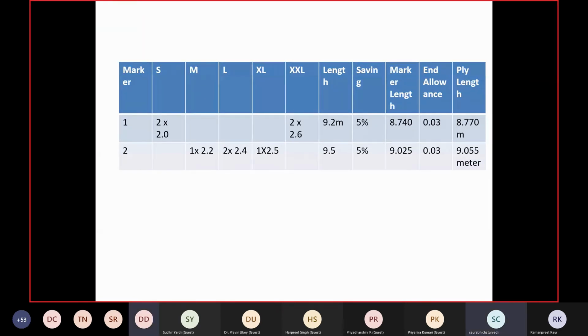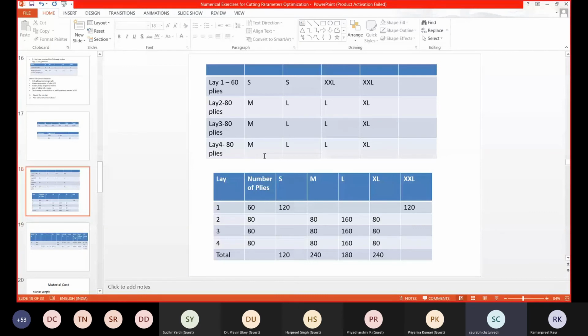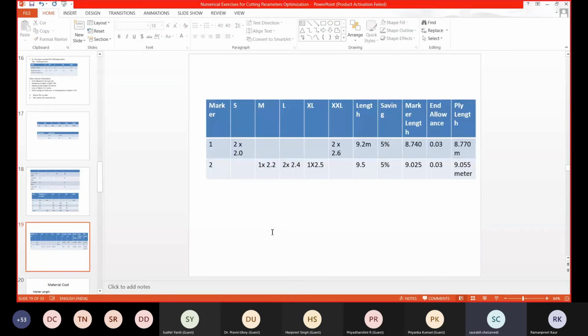Yes, sir. Okay, so now it's very easy for marker. For example, for the second marker we have used 240 plies, and for the first marker we have used 60 plies. So we have to multiply 240 into this much and 60 into this much, and we'll get our fabric requirement.